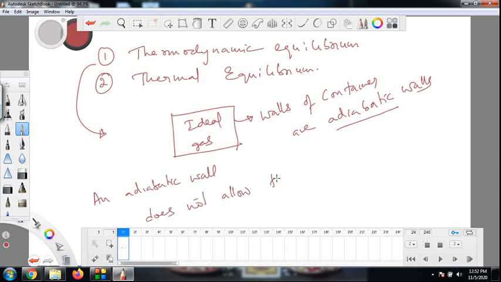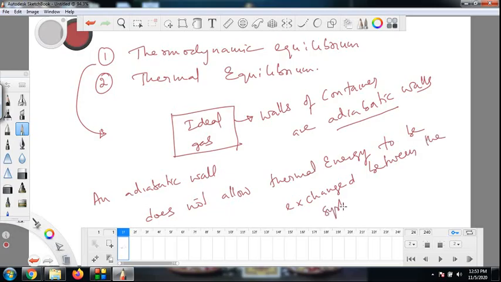An adiabatic wall does not allow thermal energy, or energy in the form of heat, to be exchanged between the system, which is the gas here, and the surroundings. Surroundings is everything else except the container. So neither can thermal energy come inside through this wall into the gas, nor can thermal energy go from the gas to the outside surroundings. An adiabatic wall is a wall which does not allow the exchange of thermal energy on both sides.